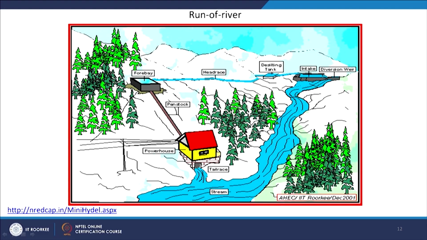Some diversion is made from this river, then a desilting tank for silt separation, then it comes to the forebay. The main objective is to ensure a constant flow of water through the penstock to the turbine. In the turbine the water comes and electricity is generated, and this is the tail race, and the water again goes to the main river stream. With a small diversion of water, without affecting the main stream of the river, this hydel power plant can be established, and this is called a run-of-river power plant.